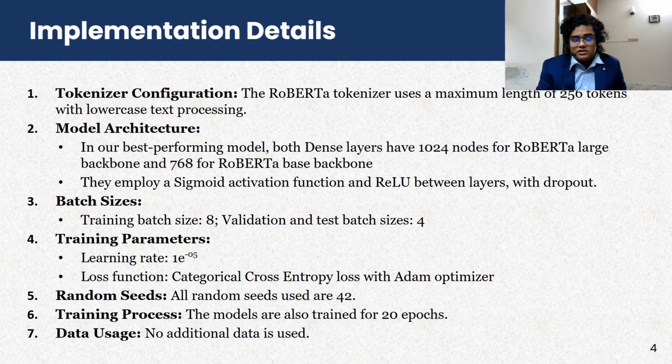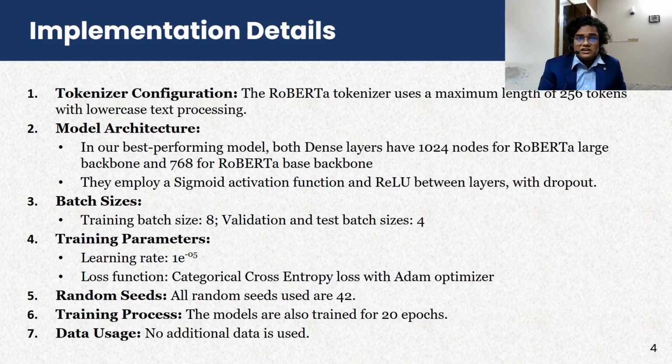So the configuration for the tokenizer is that we limited the maximum length of the input to 256 tokens, and we used lowercase text processing. In our best performing models, the dense layers had 1024 nodes for the Roberta large variant of the model, and 768 for the Roberta base variant. The number of nodes differs because the two models have different embedding sizes, and we had to adjust accordingly.